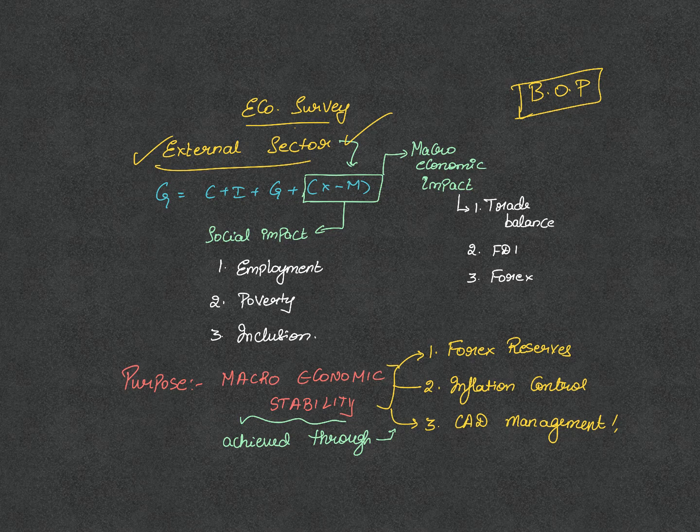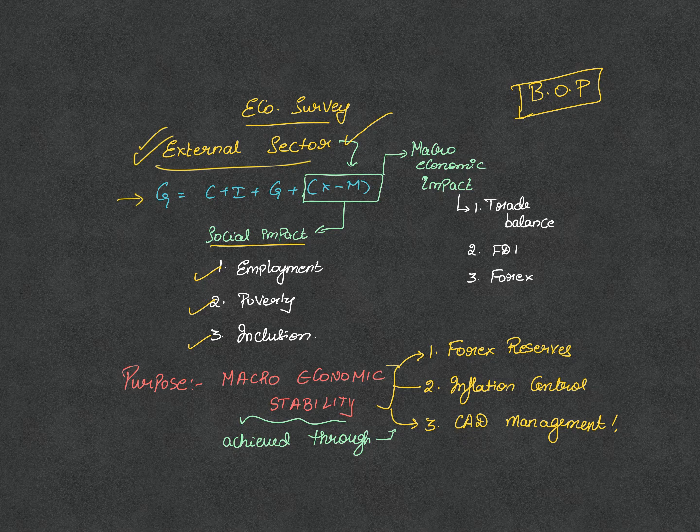But why is it important for the domestic consumption? Why is it important for economic growth story? Let us understand first. You know the formula for GDP is C plus I plus G plus X minus M. This trade component is the predominant aspect of external sector. It has twofold impacts. One, the social impact, because if you are exporting more, you are creating employment, you are handling poverty, and you're also addressing the aspect of financial inclusion and therefore inclusive growth.